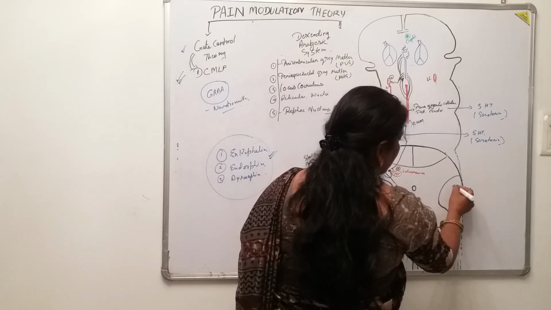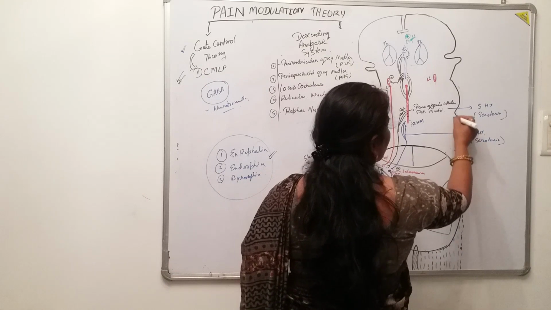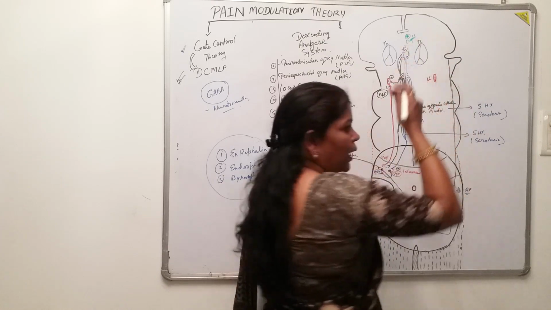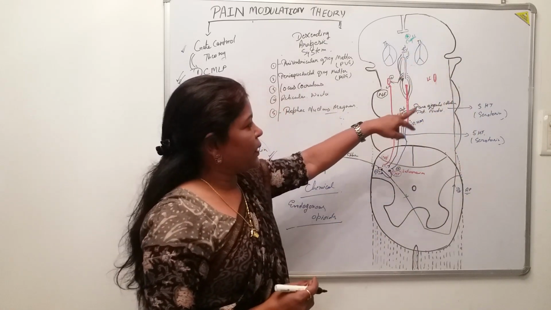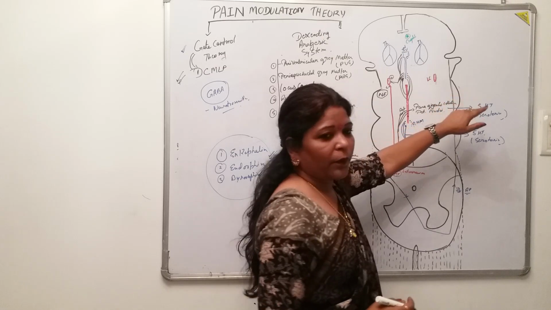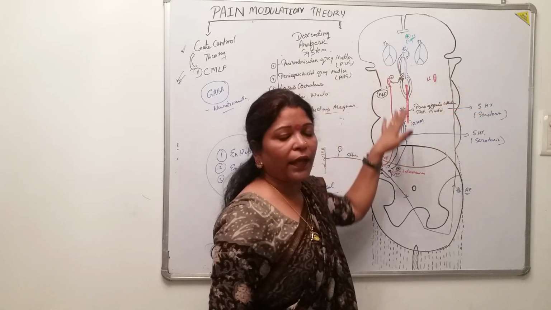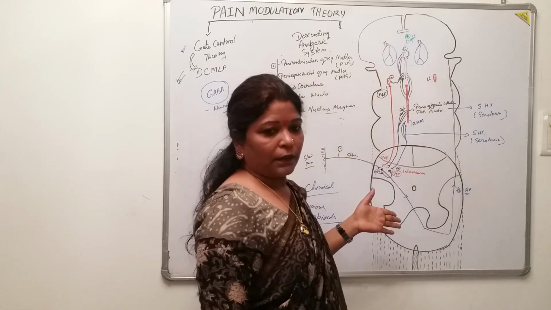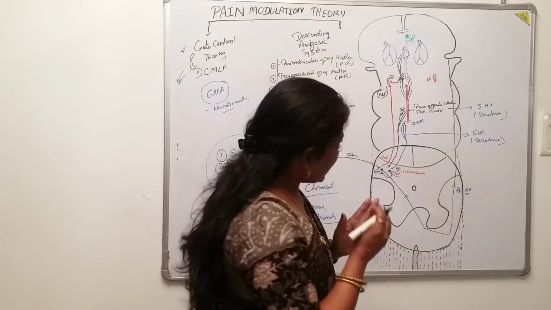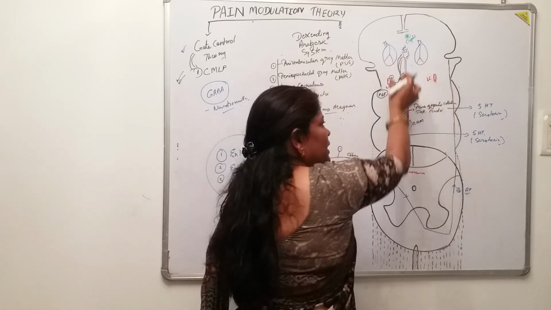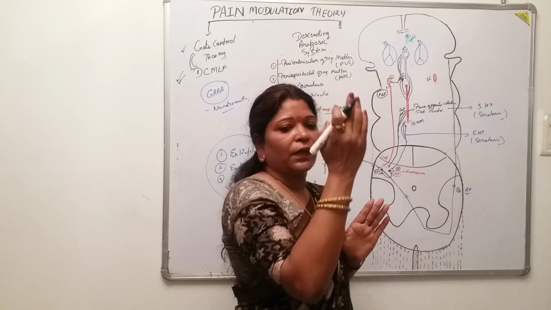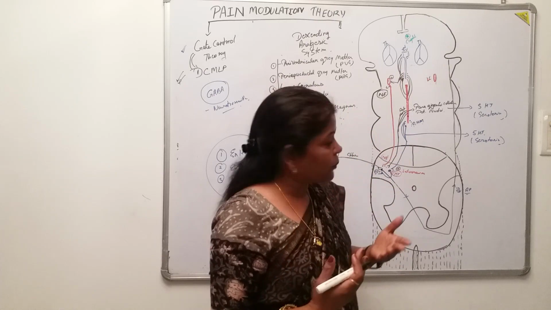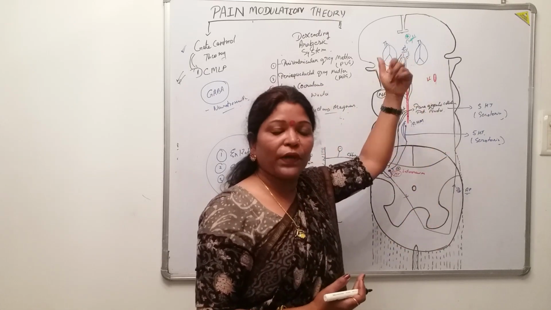Once the ascending fibers of the anterolateral system, that means the pain fibers, are moving upwards, these pain fibers or the lateral spinothalamic tract give collaterals to some areas of the brainstem here, and they in turn fire, isn't it? There must be some connections of these gray matter structures with the pain pathway. Then only will this gray matter structure know that I have to do something because the pain sensation is moving upwards.